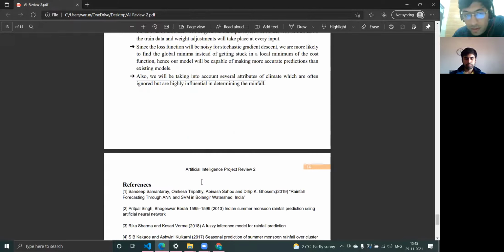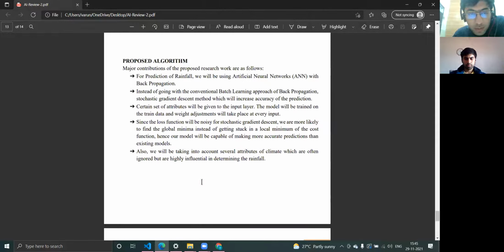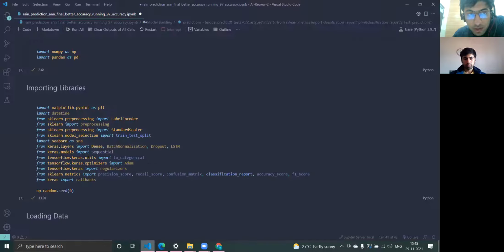That was our document, and now we'll be moving on with the implementation we have done so far in our project. Piyush will be going on with it.